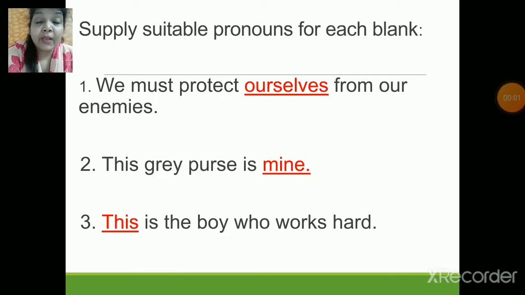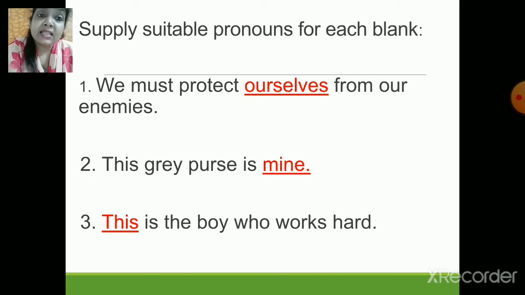So now children, quickly we will do the first activity from your workbook. Supply suitable pronoun for each blank. Now the first one is, we must protect ourselves from our enemies. So yes, this is an emphatic pronoun. The correct answer over here is ourselves. Second one, this grey purse is mine. That's the correct one. So basically it is a possessive pronoun.